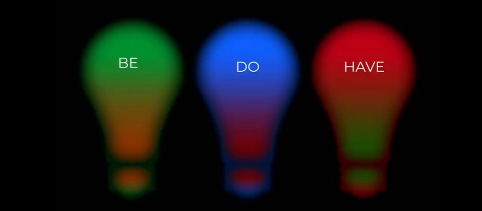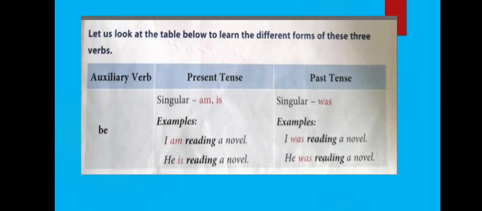Children, there are three main helping or auxiliary verbs: be, do, have. Let us look at the table to learn the different forms of these three verbs. First is auxiliary verb be. We use a be verb to express the state of being of a subject. A be verb varies according to grammatical person, time period, or number of the subject, means whether the subject is singular or plural. There are 5 be verbs: is, am, are, was, were.